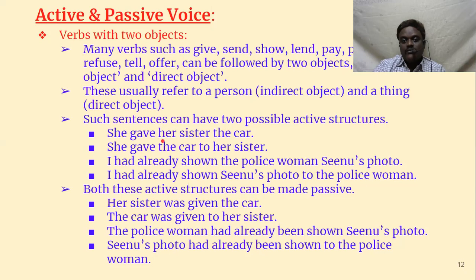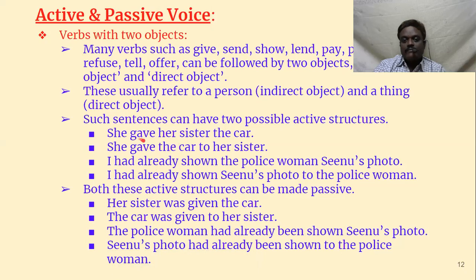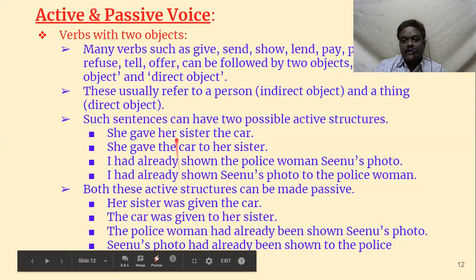How should you convert these sentences into passive voice? The first one can be converted like this. We have to bring forward her sister. Usually we prefer to bring the person, the indirect object, forward. Her sister was given; give becomes was given. Her sister was given the car. The agent, by her, is not necessary and can be removed here.